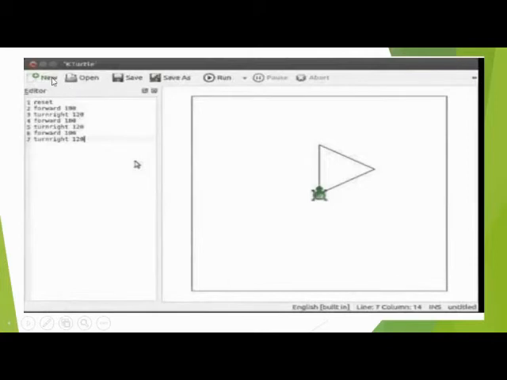Now in the upper portion, you see new, open, save as, run. These are the toolbar. This toolbar has buttons for commonly used actions to allow you to quickly select any one of them. If you want to run the picture, you click on run. If you want to save the picture, you click on the save option. If you want to create a new page, you click on new. And if you want to open a previous file, click on the open button. Now move to the next slide.